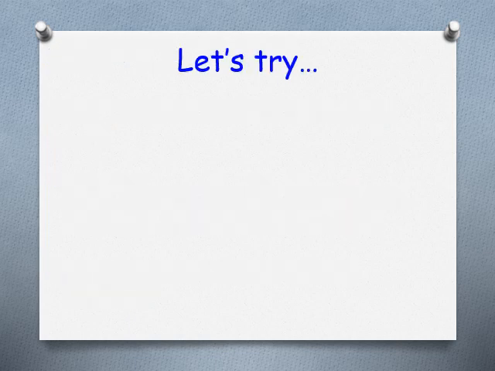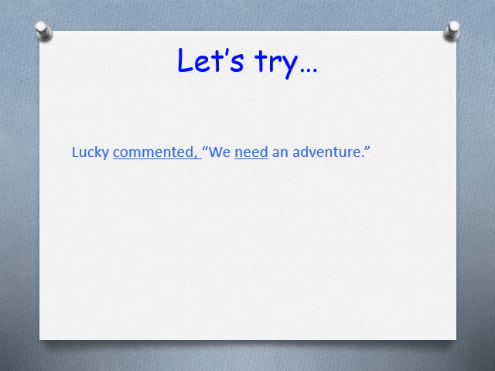So let's try. Lucky commented, "We need an adventure." So let's look. Commented is underlined. Commented is my introductory verb. Take note, it's in the past tense. Now, can you see that I've also underlined another word inside my inverted commas? That too is a verb. Right, then we also need to circle the we, because the we is a pronoun.